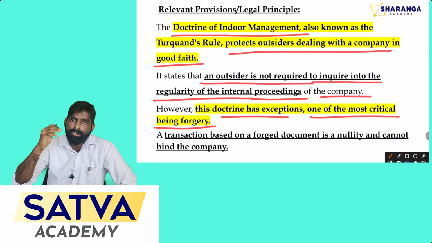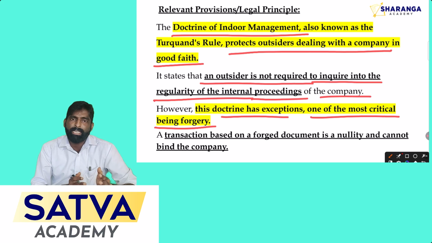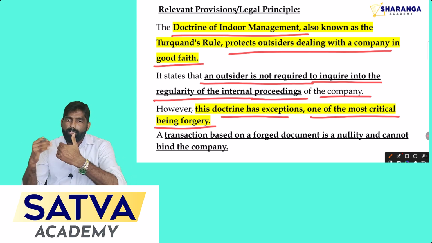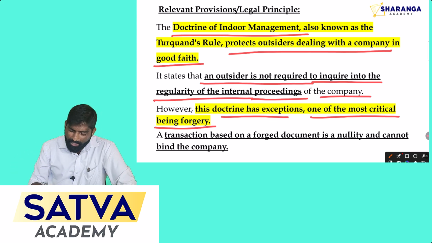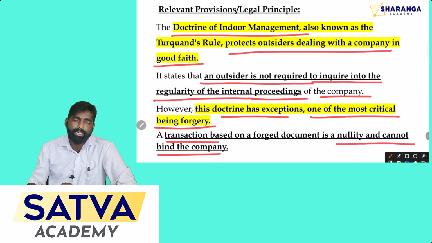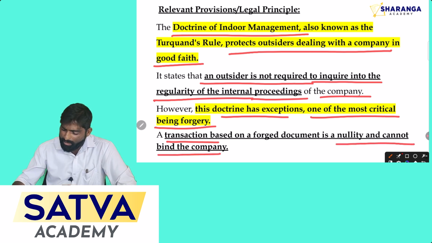When there is a forgery, you cannot claim the doctrine of indoor management as grounds in a court of law to claim compensation. Here it will be considered a negligence by the company, so it cannot bind the Zenith company for the enforcement of the contract. The transaction made by the director is null and void, so it cannot bind the company. So that is the legal provision.